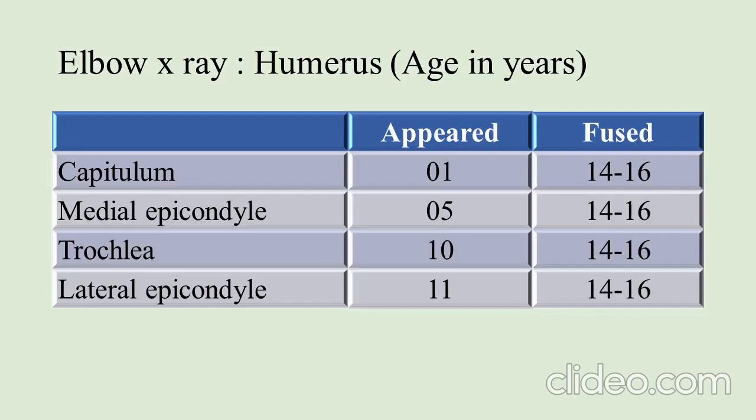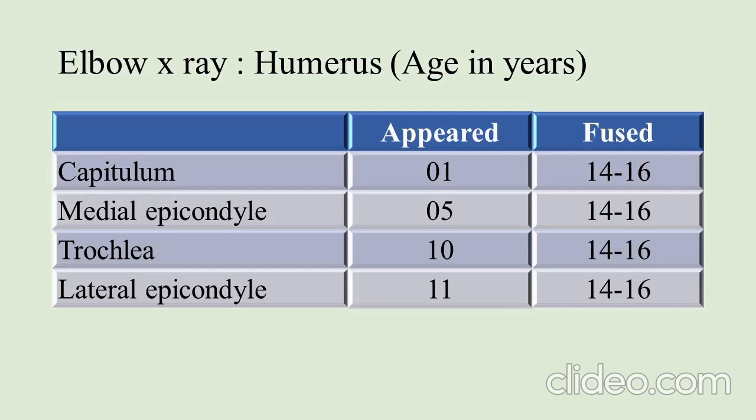These are the ossification centers on the lower end of the humerus around the elbow joint: capitulum, medial epicondyle, trochlea, and lateral epicondyle. Capitulum appears at the age of 1 year, medial epicondyle at the age of 5 years, trochlea at the age of 10 years, lateral epicondyle at the age of 11 years, and they all fuse between the age of 14 to 16 years.